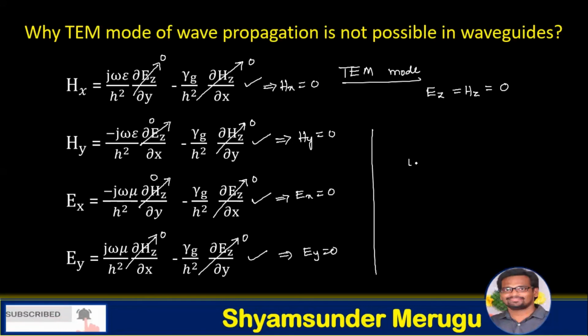So Ex, Ey, Hx and Hy are all 0, and the Ez, Hz components are 0. That means all the field components vanish. So that's why in rectangular waveguides, we can say the TEM mode of wave propagation is not possible, as all the field components are vanishing.